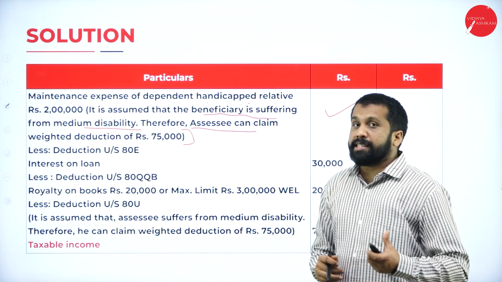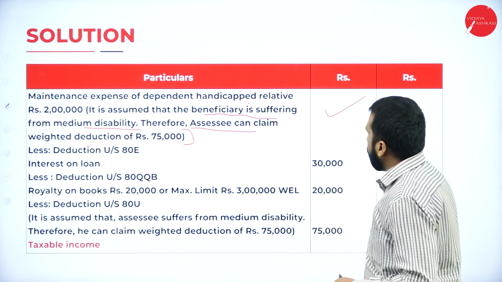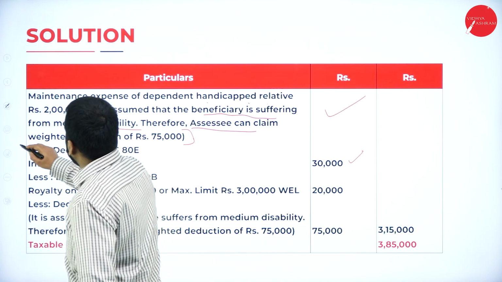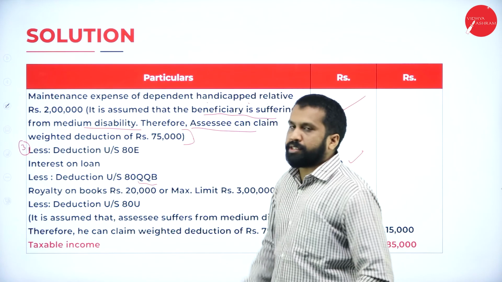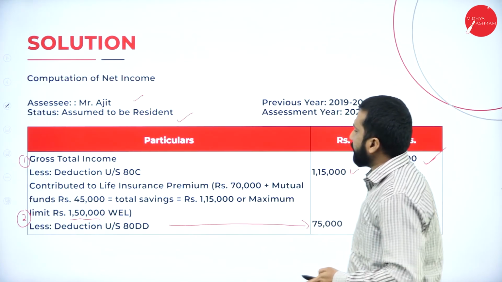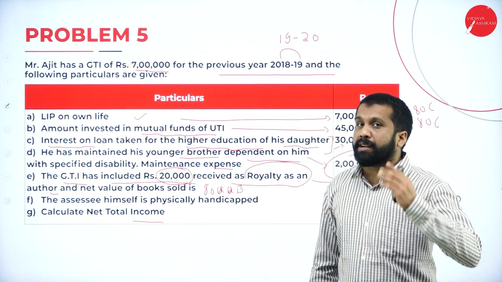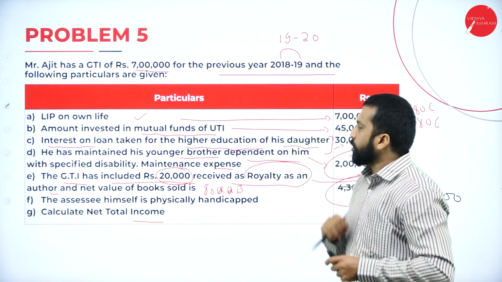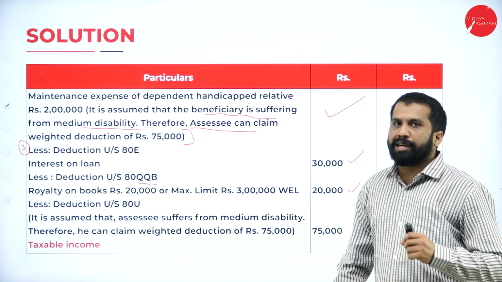Next. Under section 80E, education, daughter's education, irrespective of amount, we are supposed to consider. This is what? Third one. Then, next one, 80QQB. What is QQB? Author. What is the amount given? 20,000. I'll go back. How much amount is given? 20,000. What is the maximum limit? 3 lakh. 20,000 or 3 lakh, whichever is less. So we go for, yes, we go for 20,000.